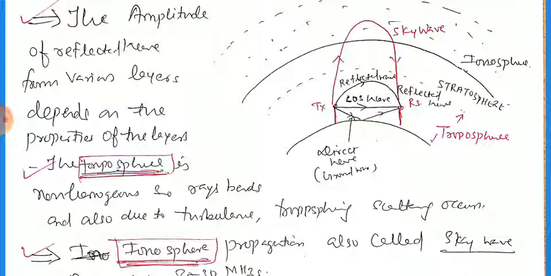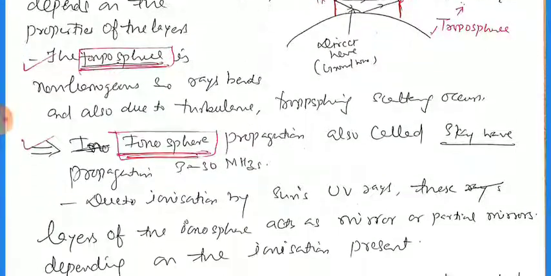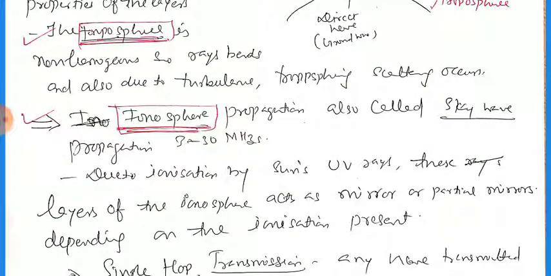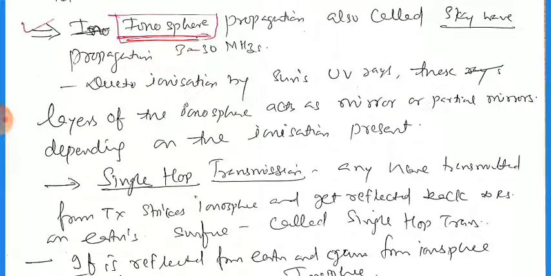And then the ionosphere. That propagation is also called sky wave propagation, 3 to 30 megahertz. Due to the ionization by the sun's ultraviolet rays, ions occur, and these layers of the ionosphere act as a mirror or a partial mirror depending on the ionization present. This is like a mirror, and the wave gets reflected.